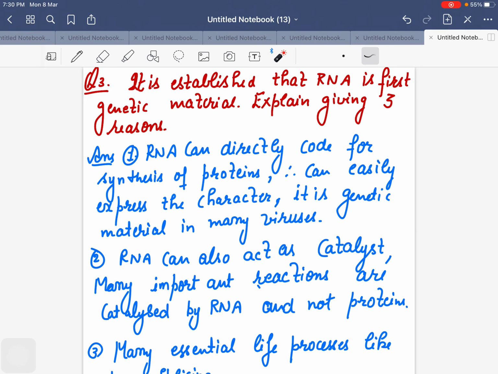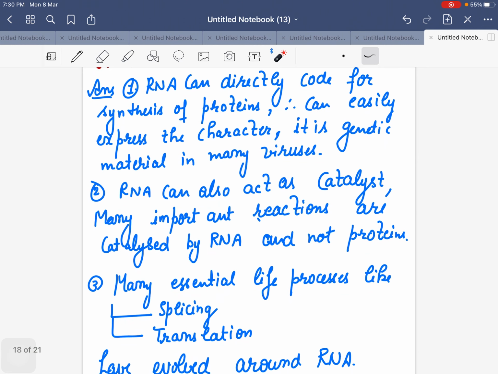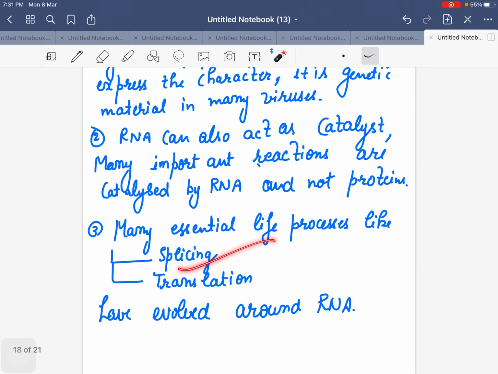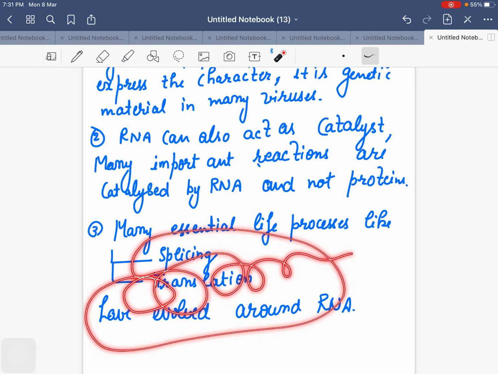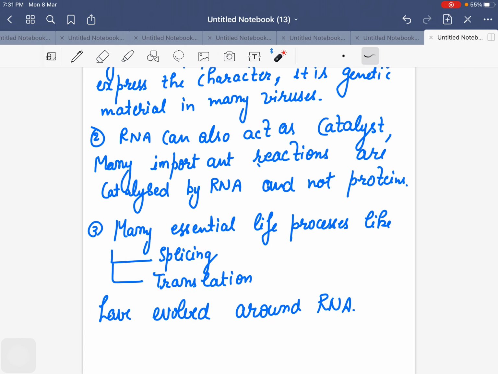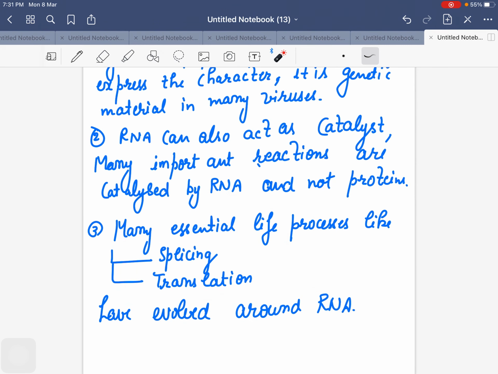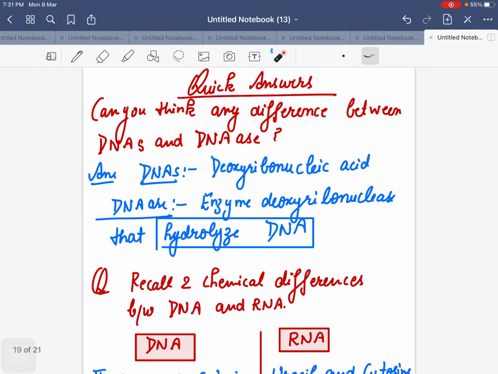RNA can also act as a catalyst in many important reactions in biology. They are catalyzed by RNA. It is not catalyzed by proteins. That is why all those enzymes in which RNA acts as a catalyst are known as ribozymes. It also plays a very important role in two life processes, splicing as well as translation. These two points, splicing as well as translation, revolve around your RNA, right?